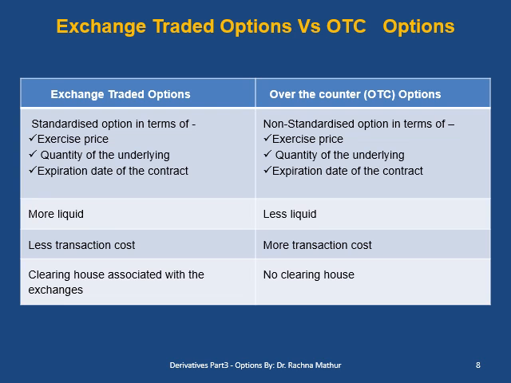Options are traded both on organized exchanges and over the counter. Exchange traded options are standardized in terms of exercise price, quantity and expiration date, whereas over-the-counter options are non-standardized in terms of price, quantity and expiration date. Exchange traded options are more liquid and have less transaction cost. Along with that, they have a clearinghouse facility associated with exchanges to solve the counterparty risk. Over-the-counter options are less liquid, they have more transaction cost and they have no clearinghouses.